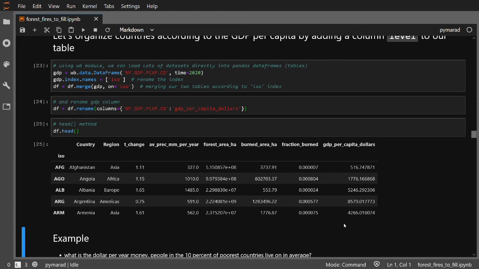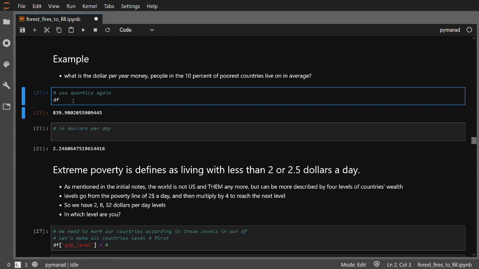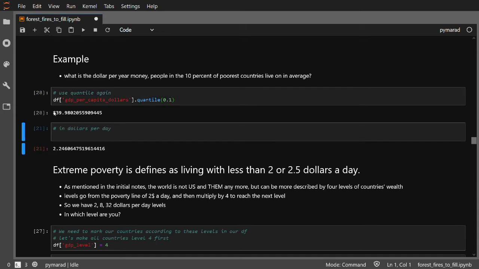Let's play with the GDP column a little bit further. So, we can ask ourselves how much money have available poorest 10% of countries for their people. First, from our original data frame, we need to select the GDP column. And then we can apply the quantile, as we already know how to do, quantile 0.1, because we want to identify 10% poorest countries. And we get back $840 approximately, but that's for a whole year. So if we want it per day, then we copy what we did above and we can divide by 365 and we get $2.3 a day.